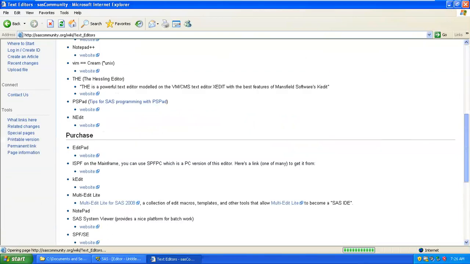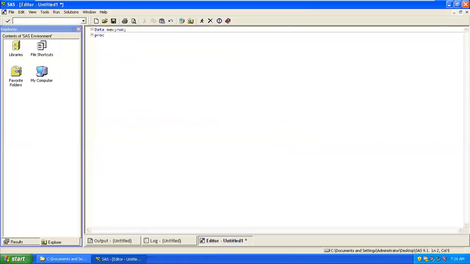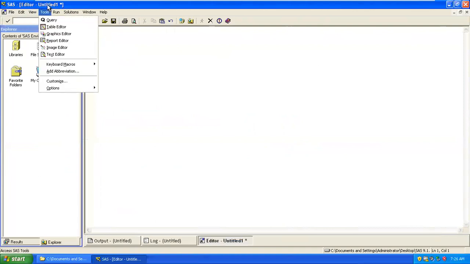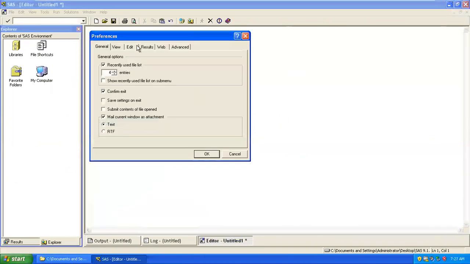I'll send you the link. That is not part of what we do. It is not related. It's a very typical way of writing programs over here, because here you can write in the command prompt also. We have options to use a command prompt. You go over here and find that command prompt option.